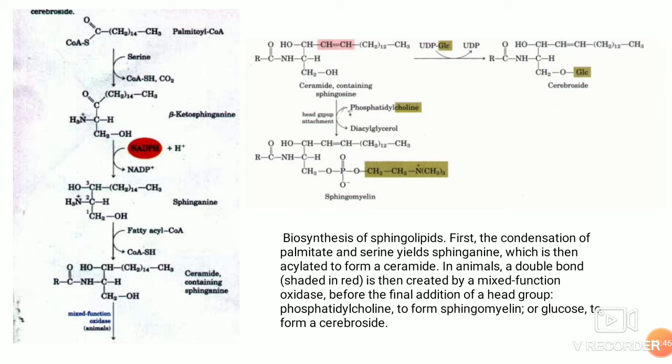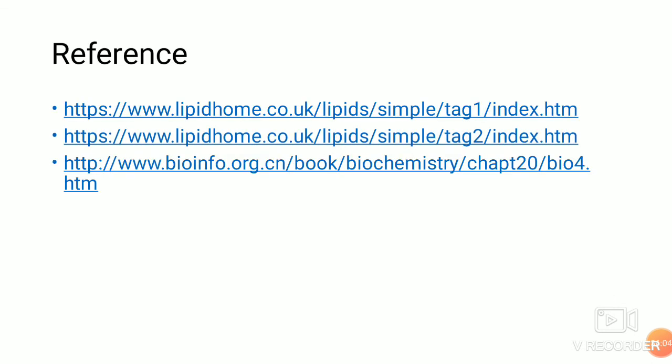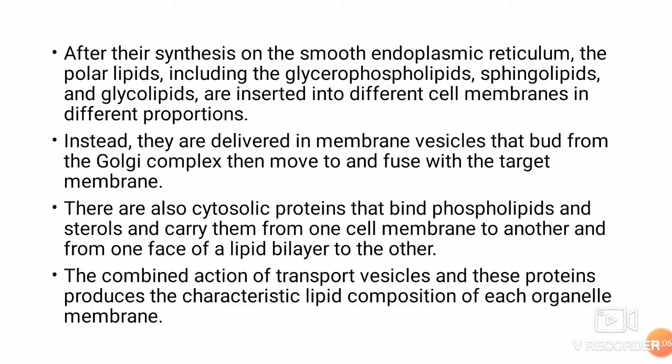They have asked formation of sphingolipids in one of the papers. After the synthesis on smooth endoplasmic reticulum, the polar lipids, including the glycerophospholipids, sphingolipids, and glycolipids, are inserted into different cell membranes in different proportions. They are not soluble in water, so they have to be transported in vesicles that bud from the Golgi complex, then move to and fuse with the target membrane.